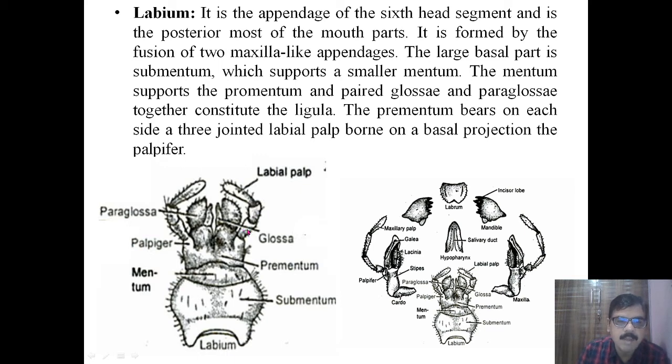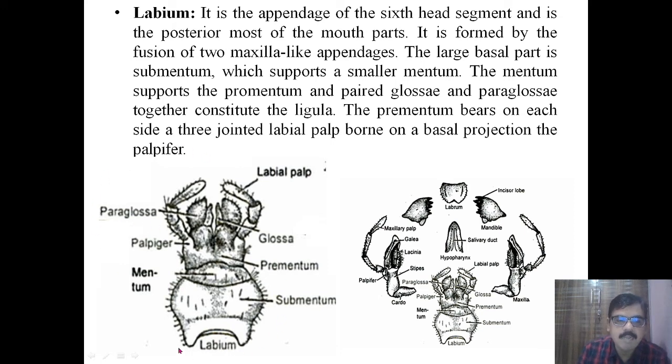This is the labial palp: one, second, and third. The three-segmented labial palps are borne on the prementum, on a basal projection called the palpiger.